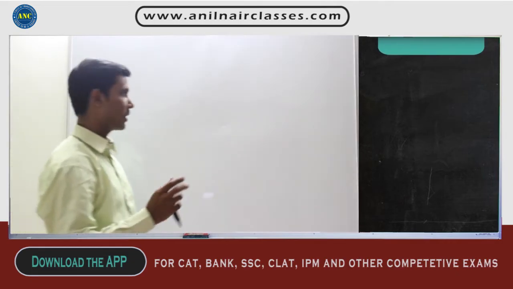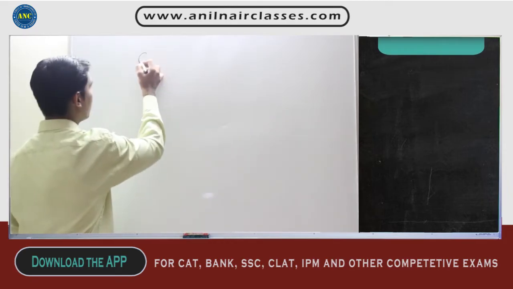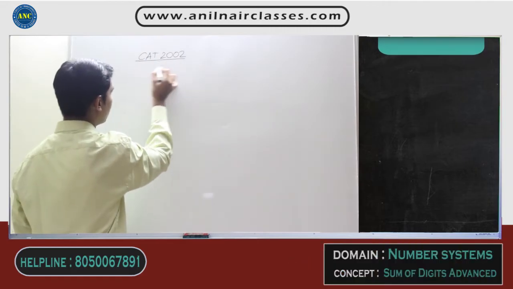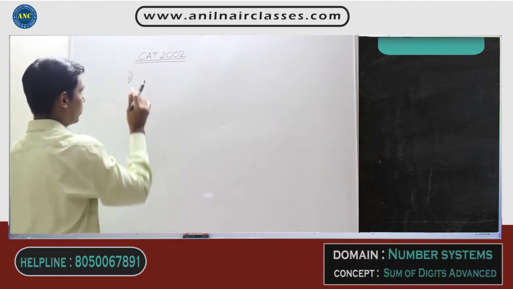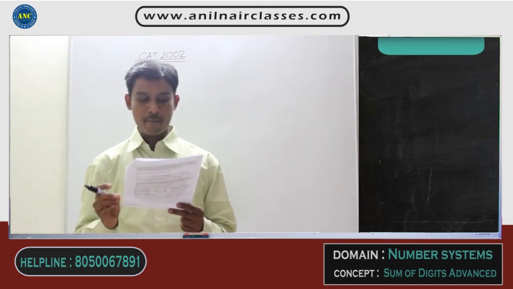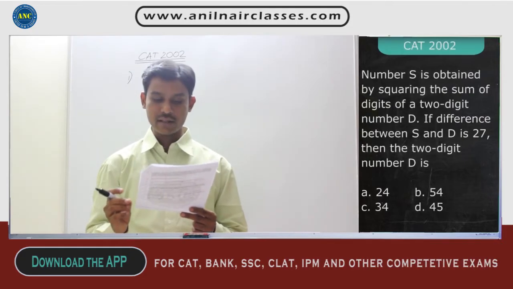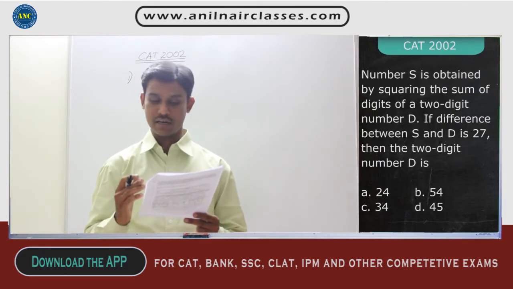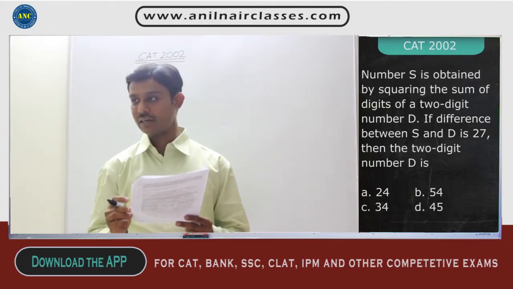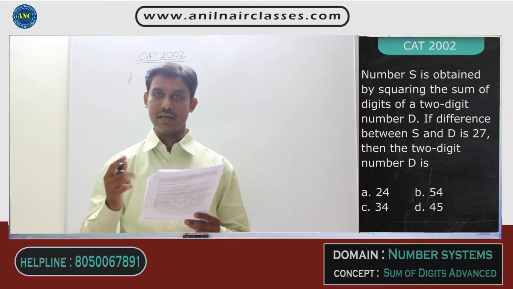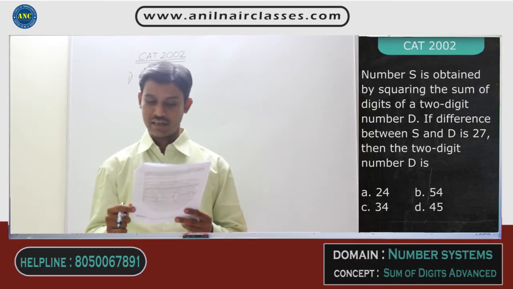Now, let us solve some CAT 2002 questions. Please write the heading CAT 2002 previous year number system questions. Now listen to this question, sir. The first question: a number S is obtained by squaring the sum of the digits of a 2-digit number d.